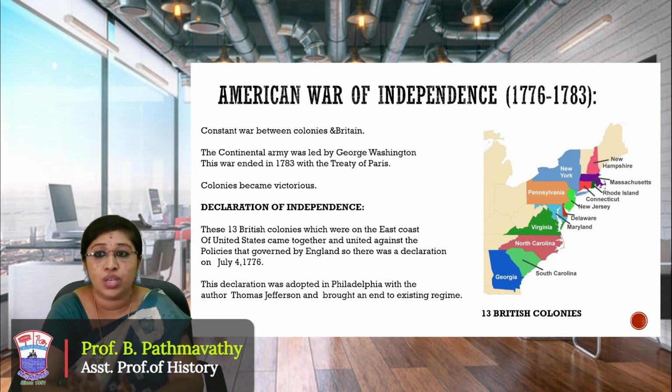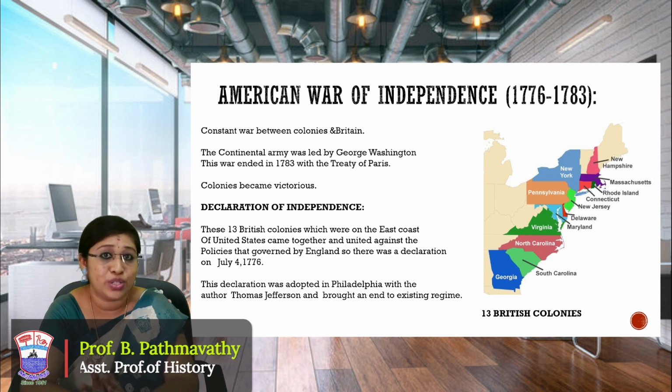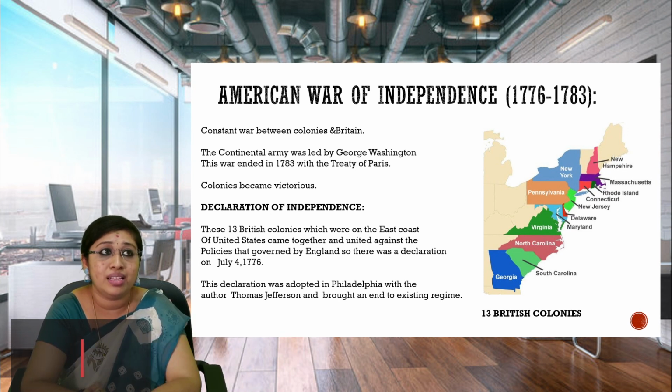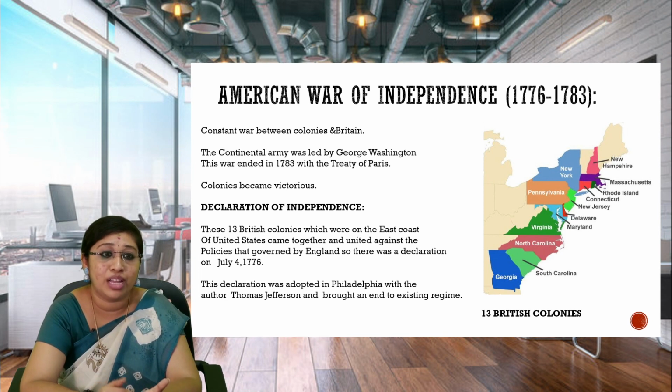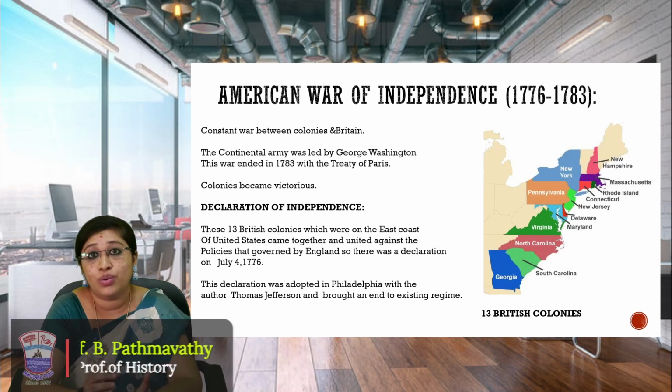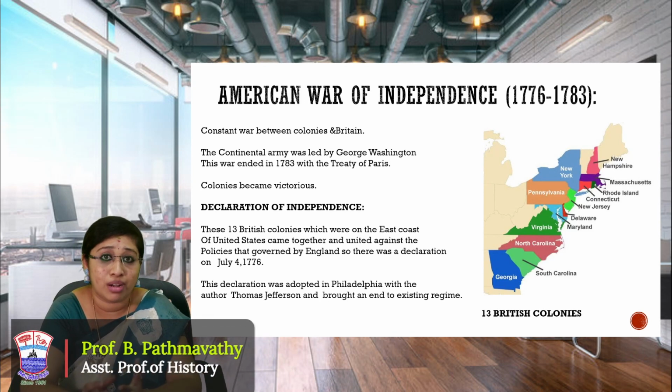So there was a constant war between Britain and the 13 British colonies, which are given over here. You can see Georgia, South Carolina, North Carolina, Virginia, New York, New Hampshire. All those people united together to fight against the policy of Britain. So the 13 colonies emerged victorious against Britain, and at a certain point of time, July 4, 1776, they declared independence.